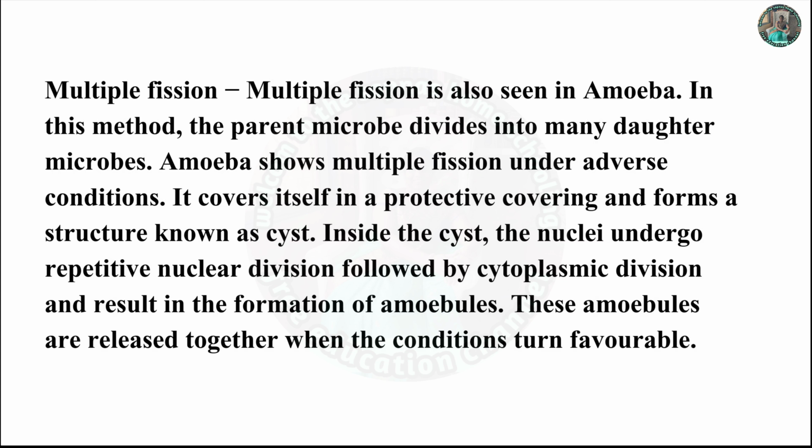B. Multiple fission. Multiple fission is also seen in amoeba. In this method, parent microbe divides into many daughter microbes. Amoeba shows multiple fission under adverse conditions. It covers itself in a protective covering and forms a structure known as cyst. Inside the cyst, the nuclei undergo repetitive nuclear division, followed by cytoplasmic division, and the result is the formation of many amoebas. These amoebas are released together when the conditions turn favorable.